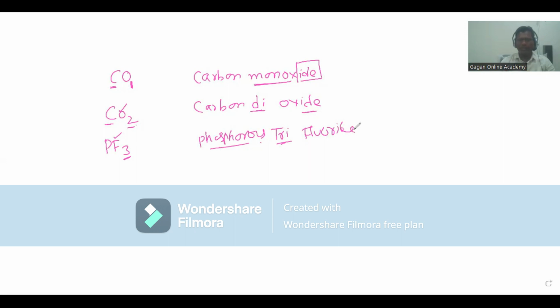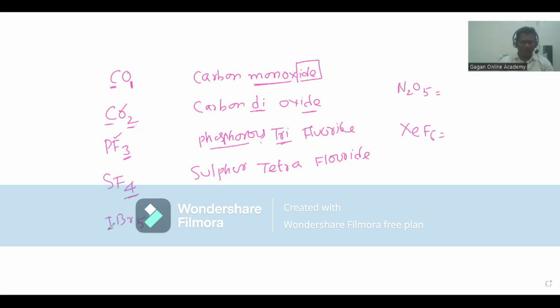Phosphorus trifluoride. SF4. Sulfur. Here subscript is 4. For 4 we use tetra. Tetra fluoride. So sulfur tetrafluoride.